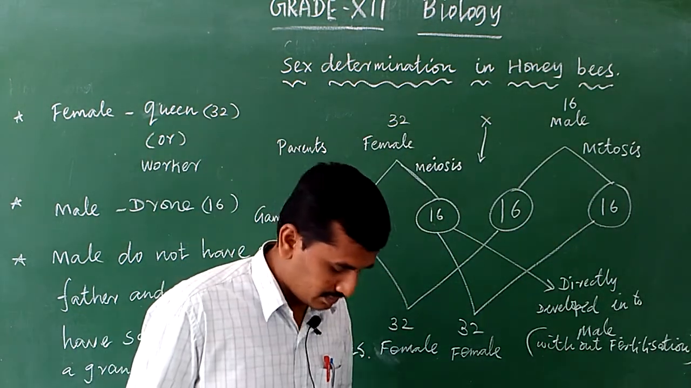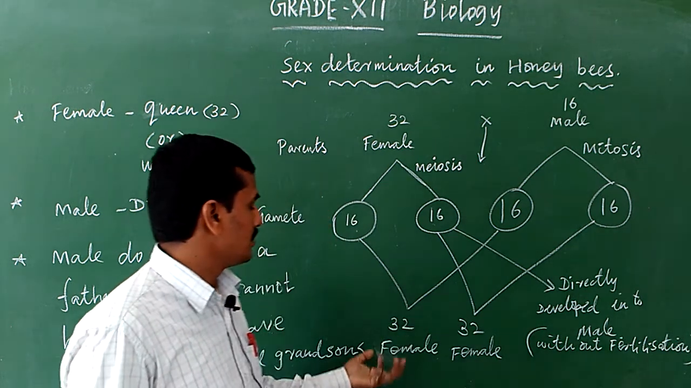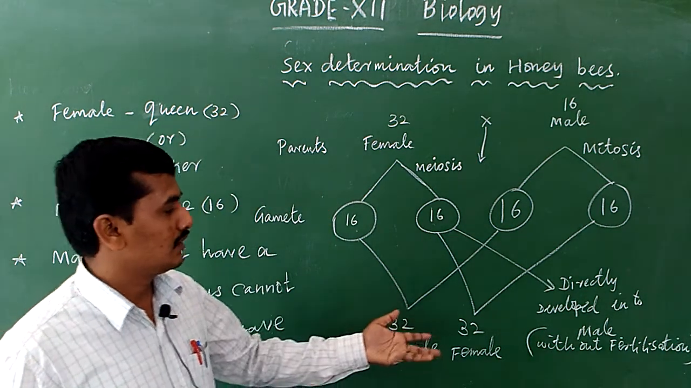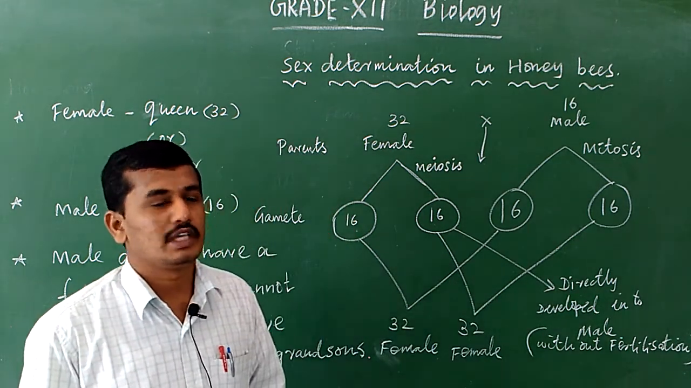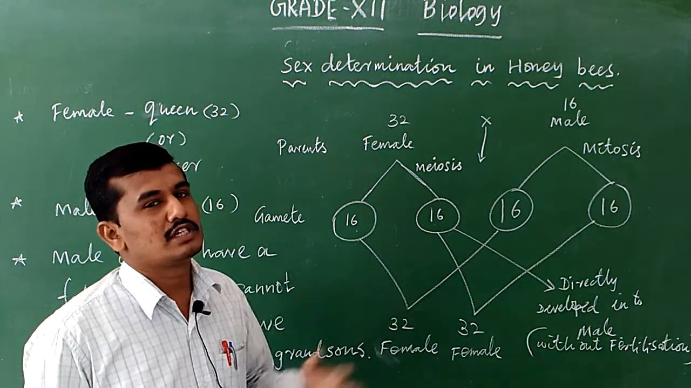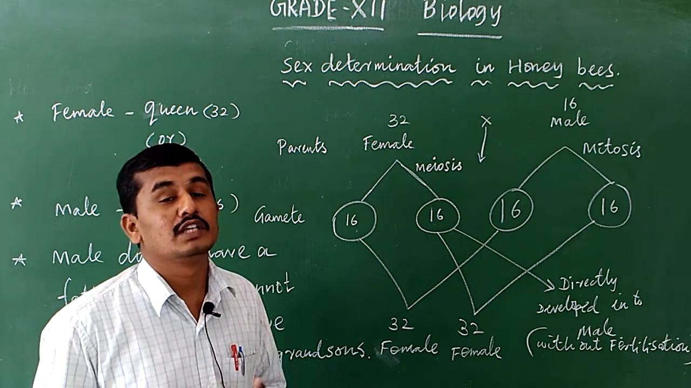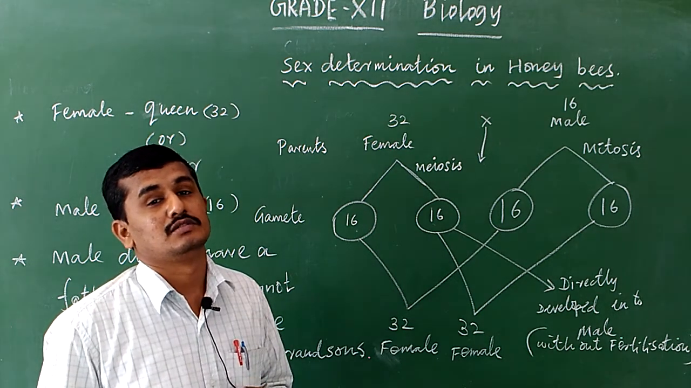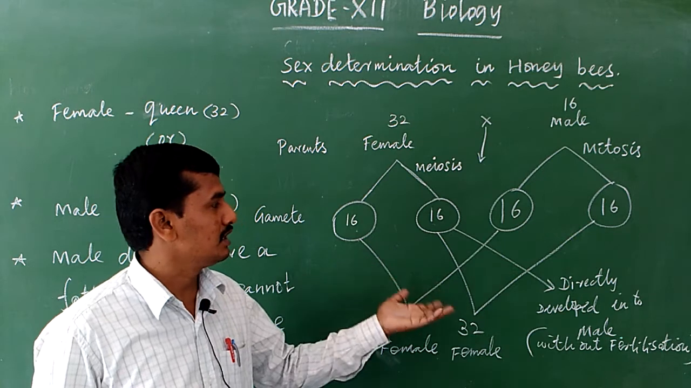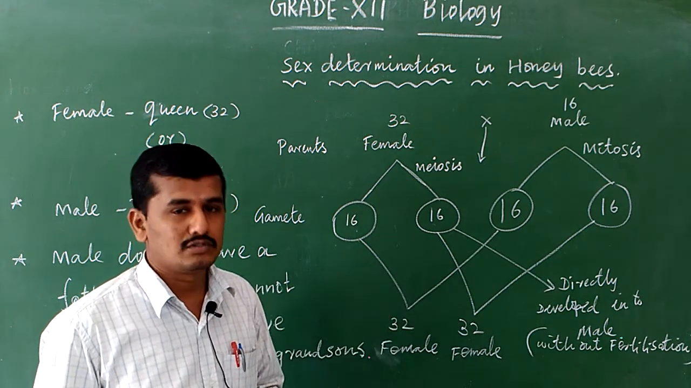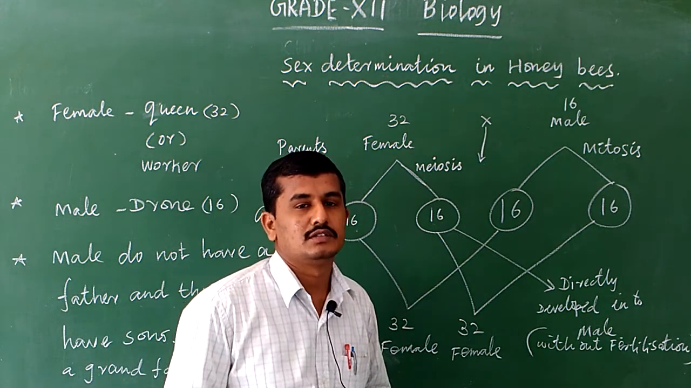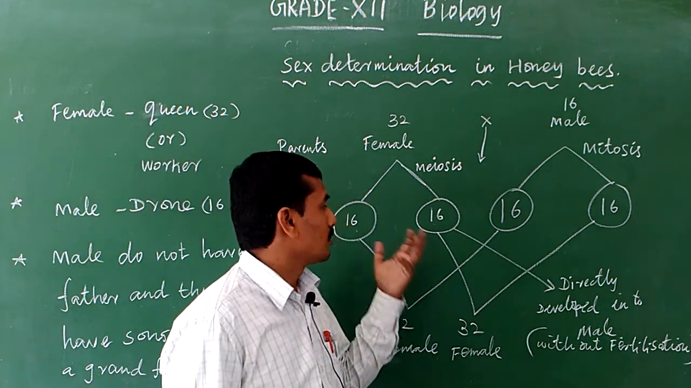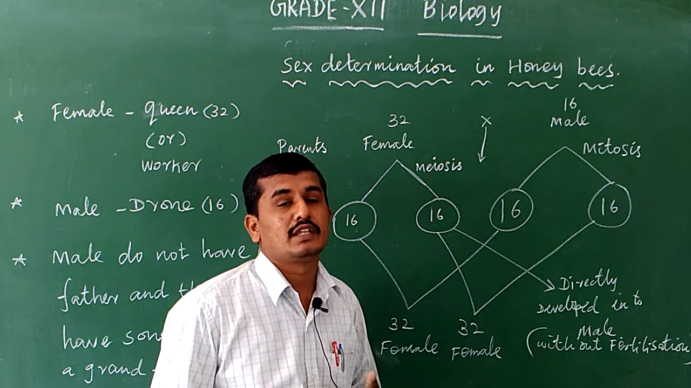When fertilization takes place, the organism becomes female. Without fertilization, the organism becomes male. So here, sex is determined by fertilization. Without fertilization, males are produced, and with fertilization, what? Female. So here, chromosome number alone determines the sex.